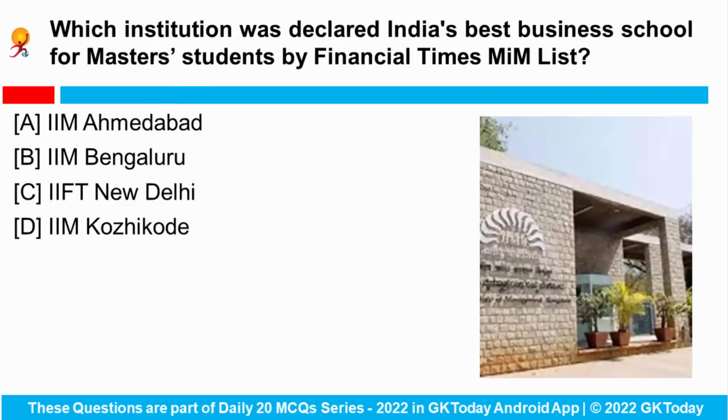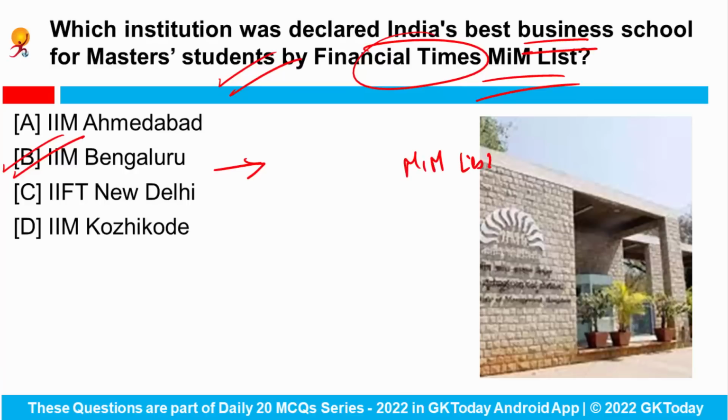Which institution was declared India's best business school for master's students by Financial Times MIM list? So IIM Bangalore has been declared as India's best business school for master's students by Financial Times in its annual Masters in Management list.